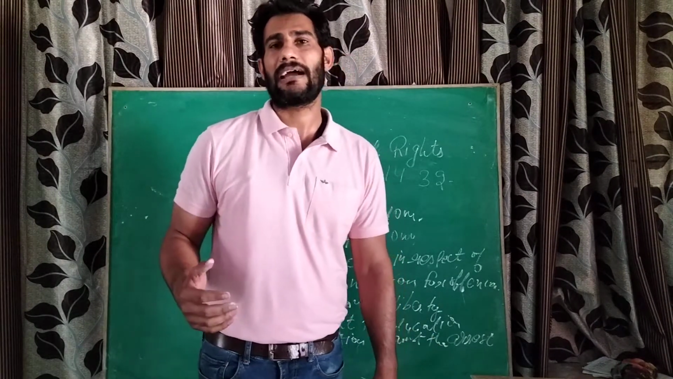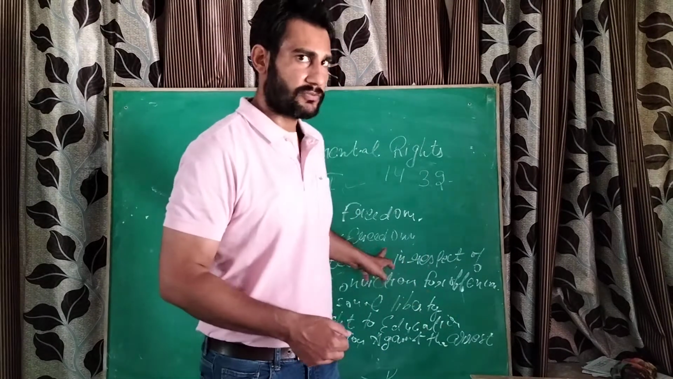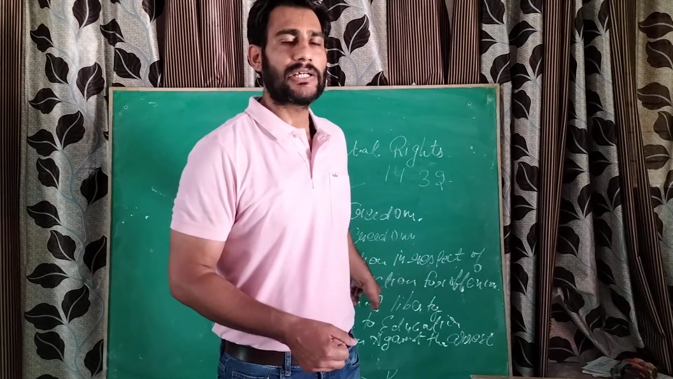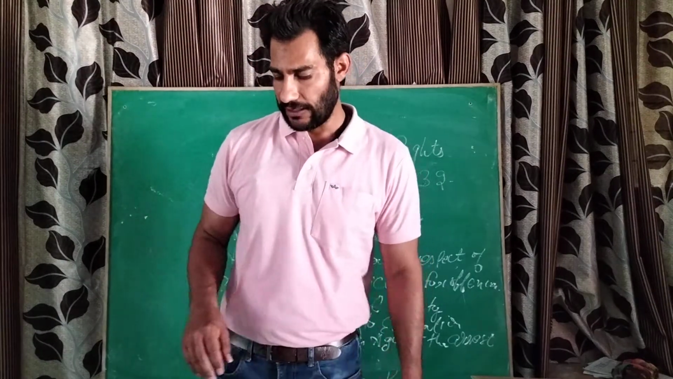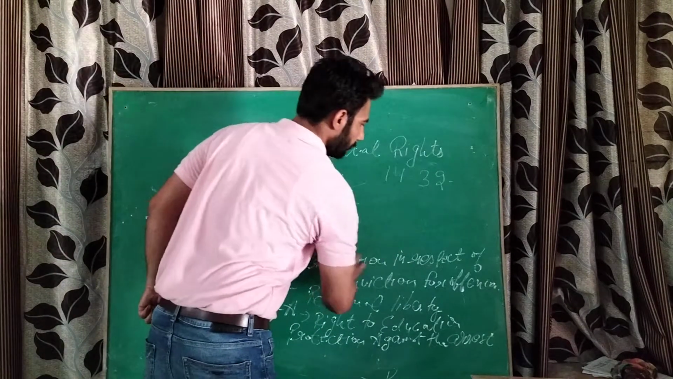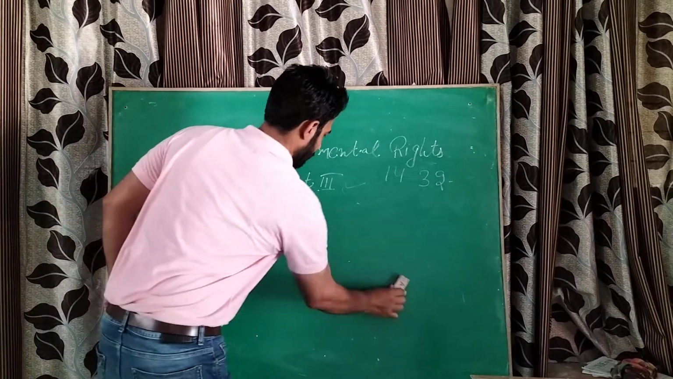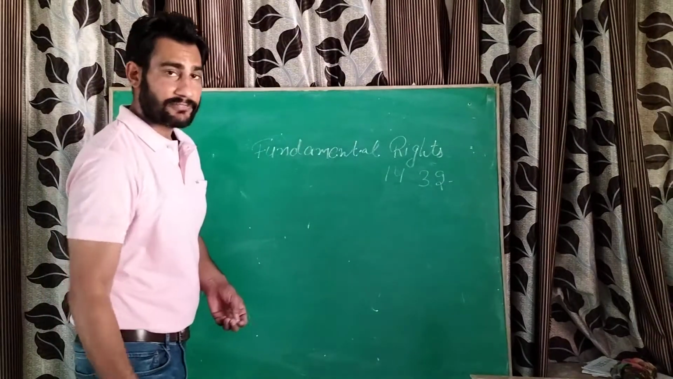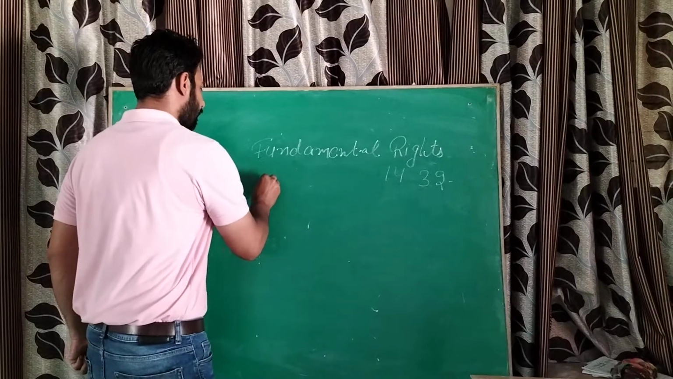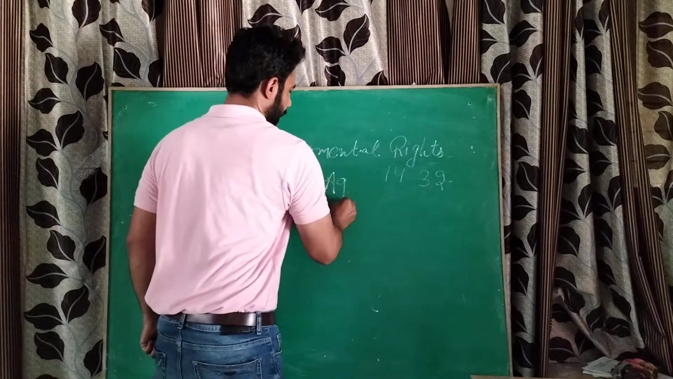So up to now we have done 2 fundamental rights. One was the right to freedom, and the second is right to equality. Very very important articles, rights. Okay. So our next fundamental right, that is the third fundamental right, right against exploitation.